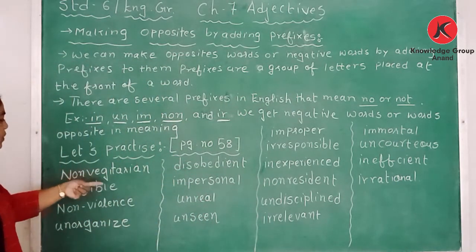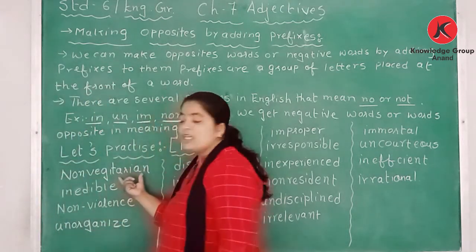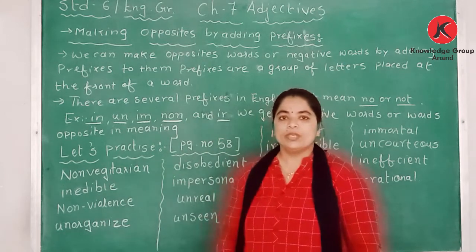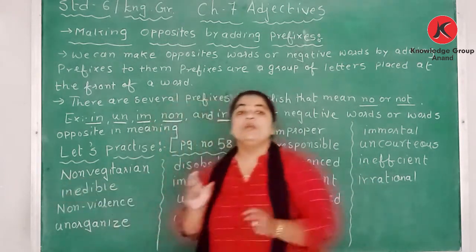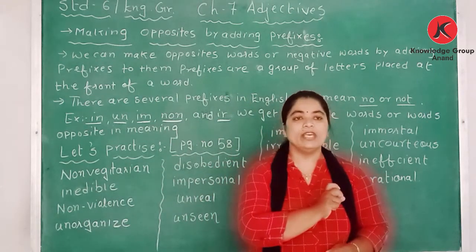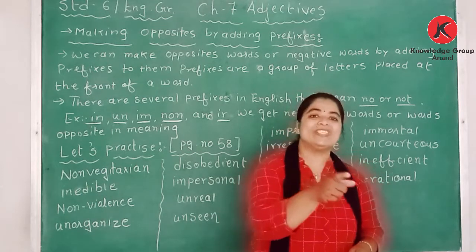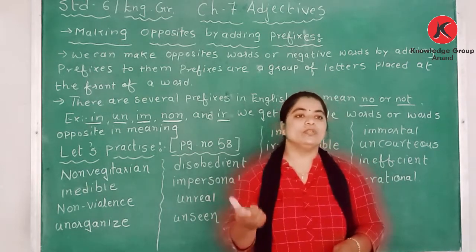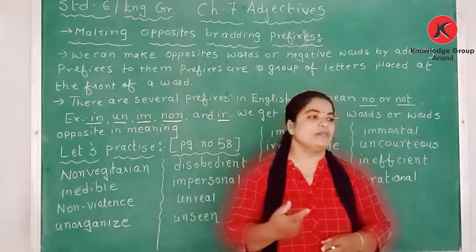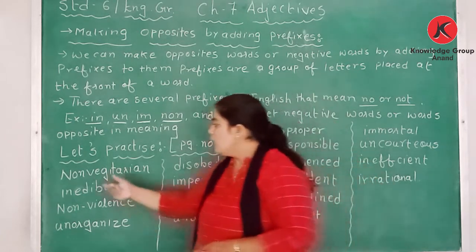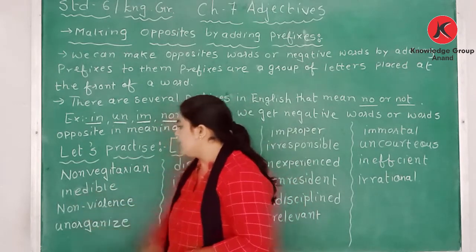The first word is vegetarian. By adding non, I have made non-vegetarian. Non-vegetarian means the person eats non-veg.